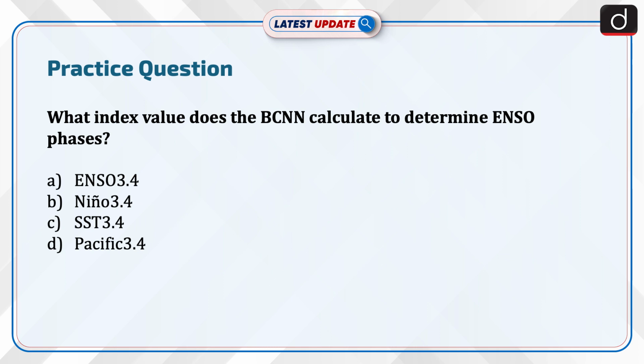Now it's time to test your knowledge. The question is, what index value does the BCNN calculate to determine ENSO phases? ENSO 3.4, Nino 3.4, SST 3.4, or Pacific 3.4?